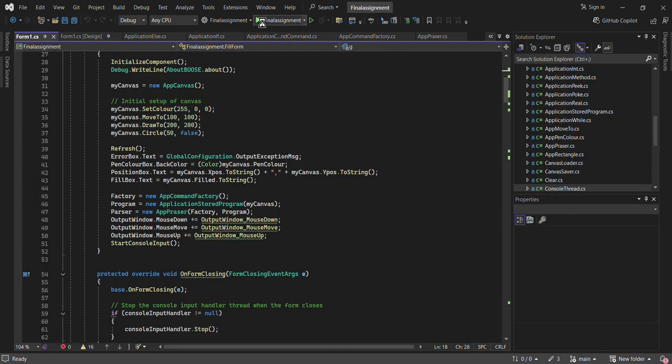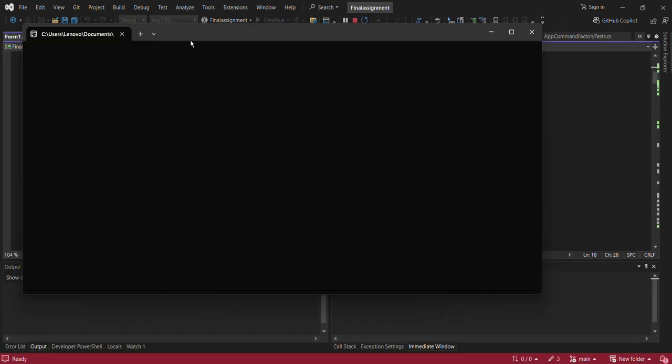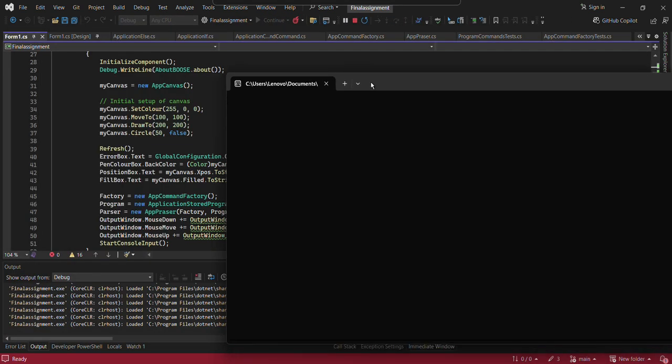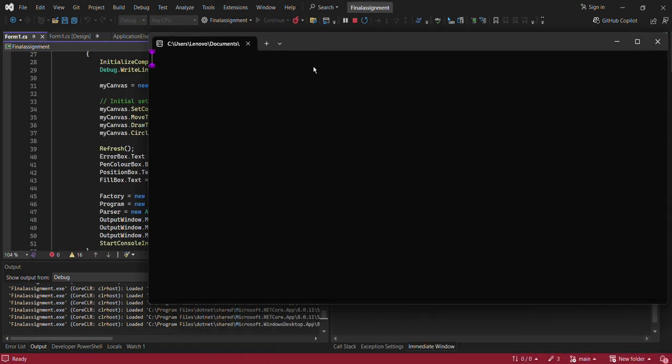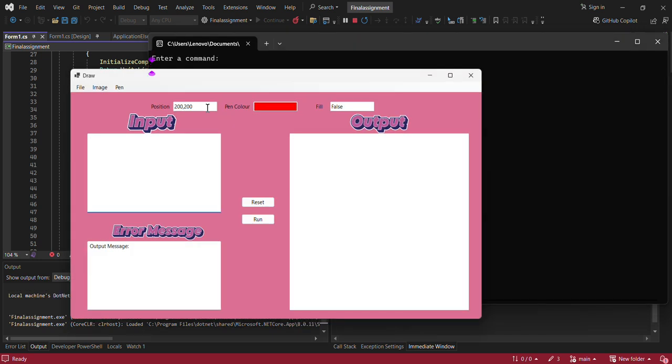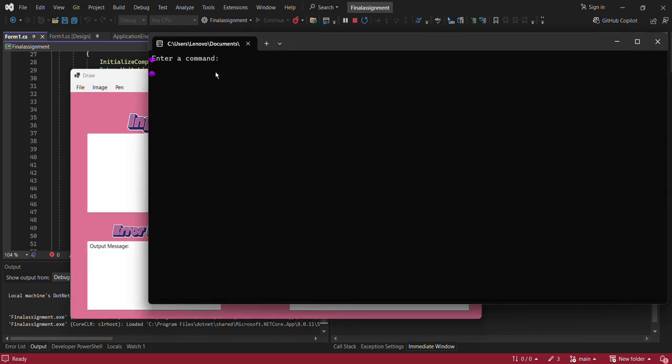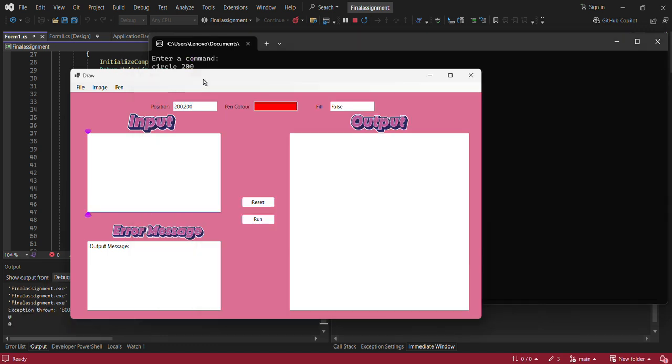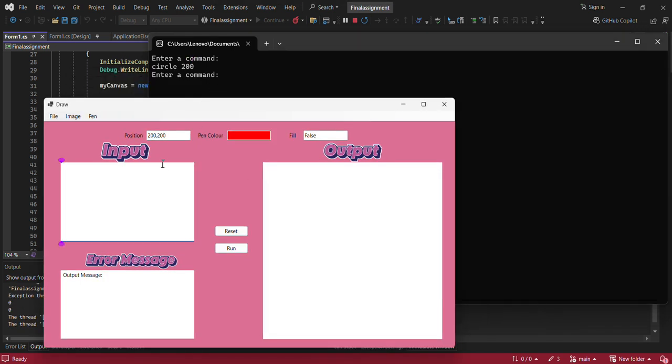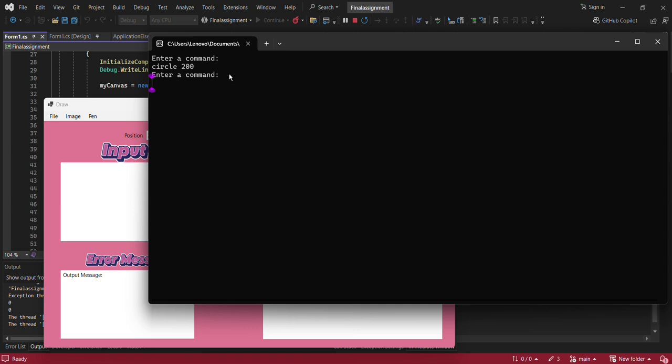Deleting this, now running this. Here, as you can see, a console has been created. It's loading. Now if I write circle 200 and enter, wait, first move. Let me write.